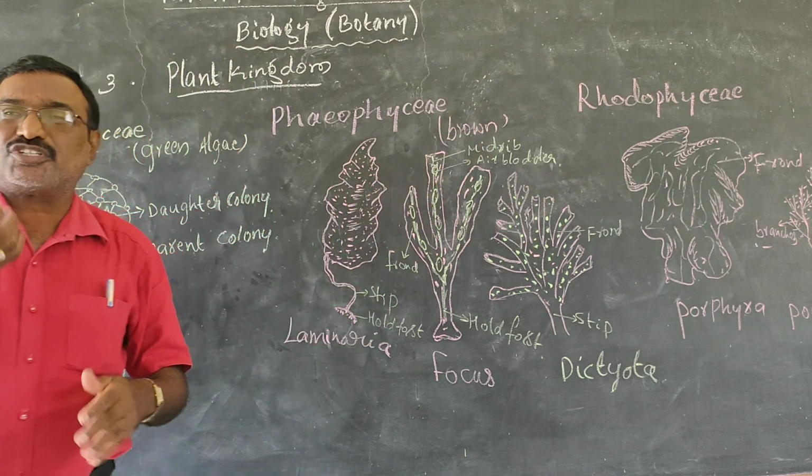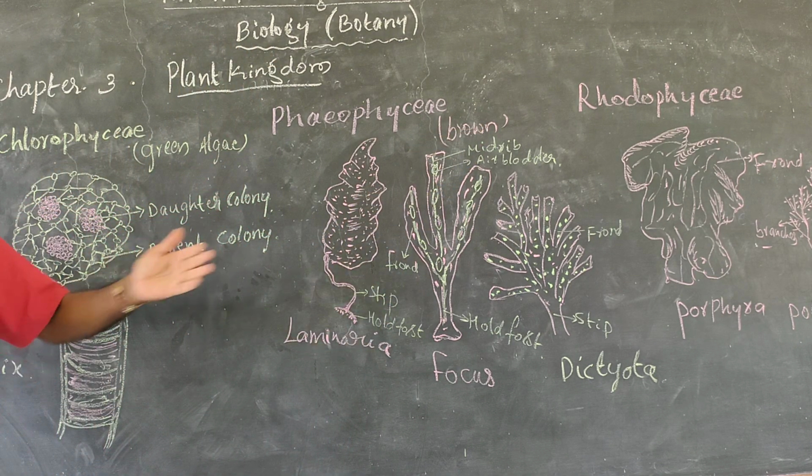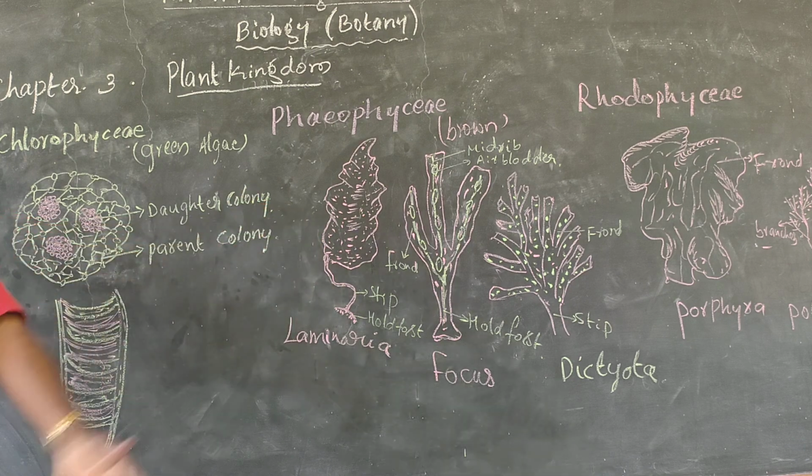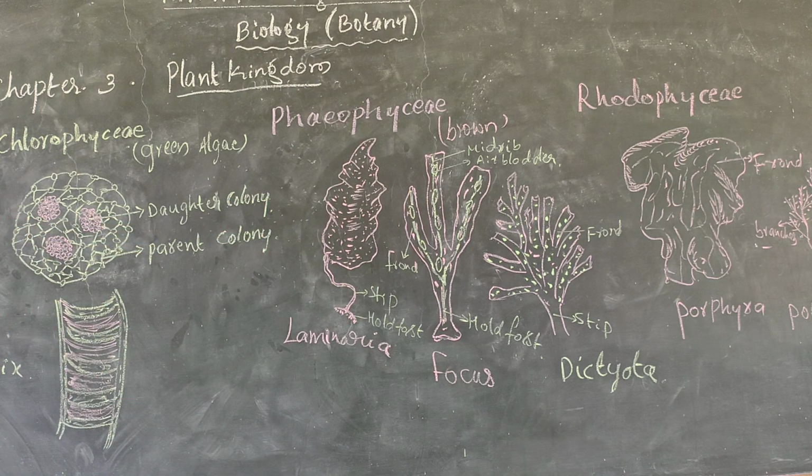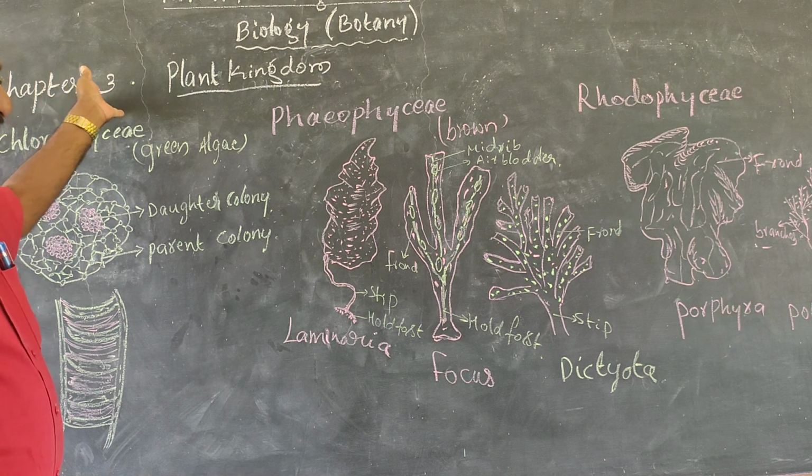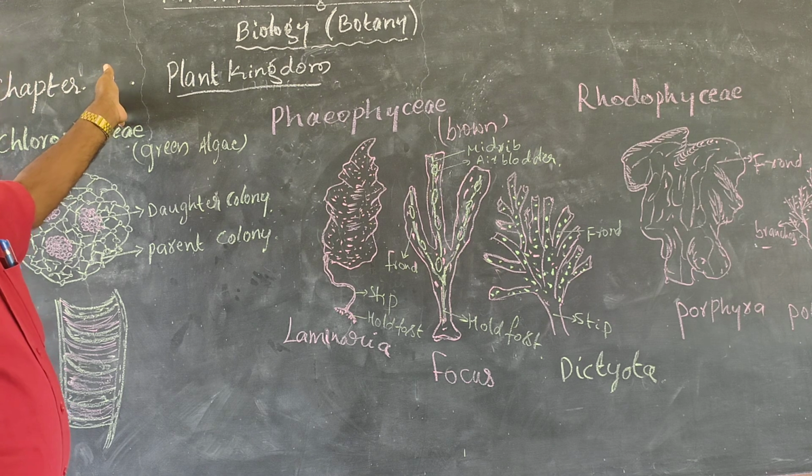Sexual reproduction will take place with the help of various spores. So Phaeophyceae is one of the algae, brown in color.